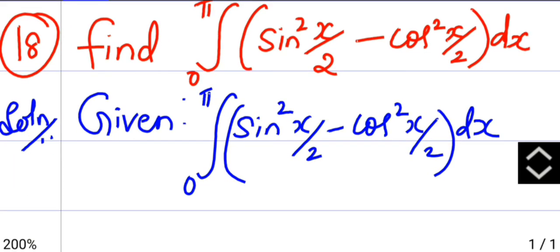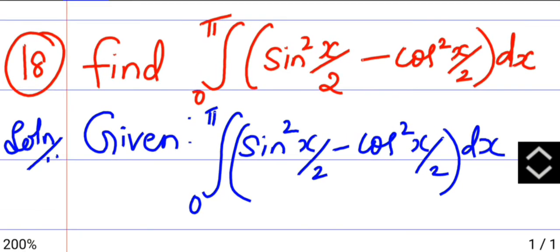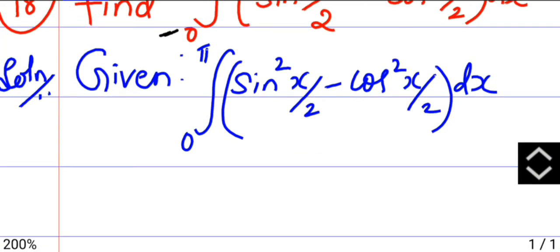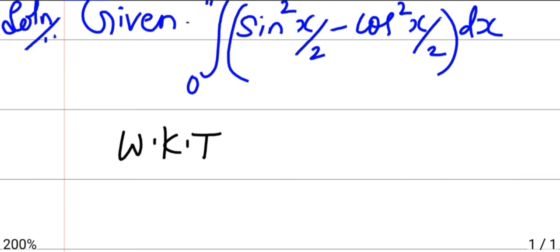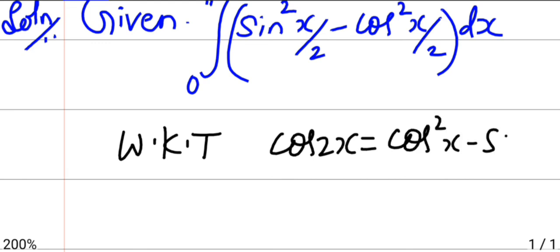18th question: find the integral from 0 to pi of sine square x by 2 minus cos square x by 2 dx. This is a definite integral problem with an upper limit and a lower limit. We know that cos 2x is cos square x minus sin square x.